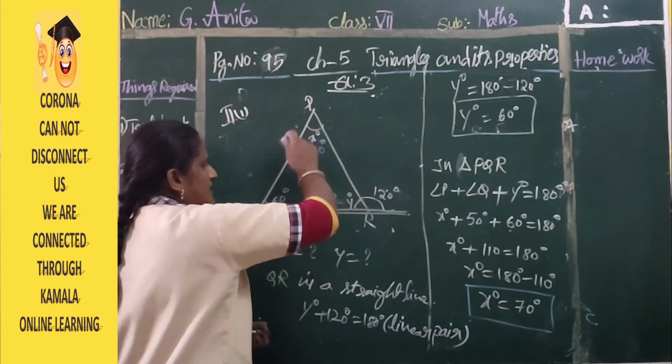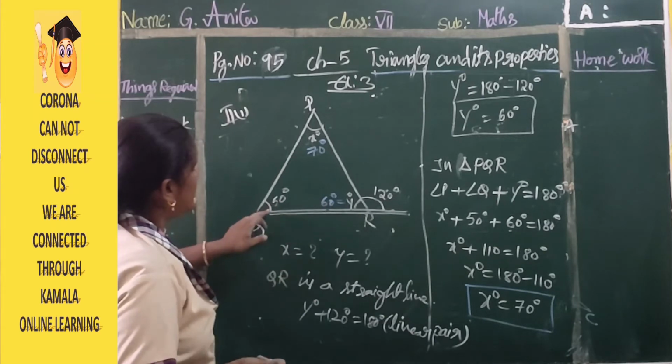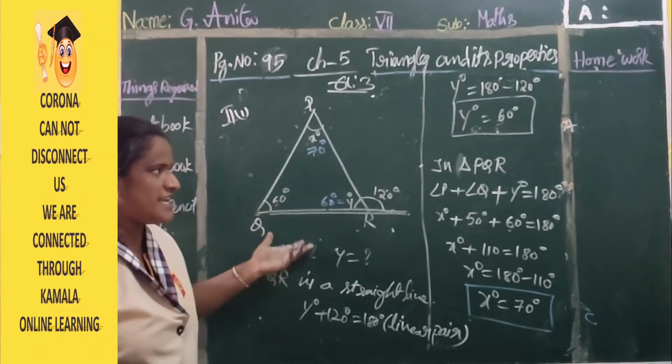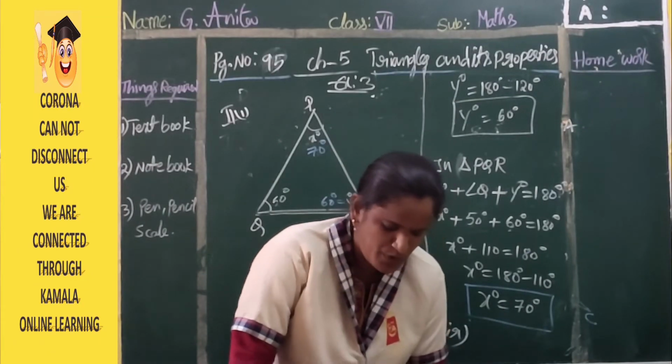Now check whether the sum of all these angles is equal to 180. 70 plus 60 is 130, 130 plus 50 is 180. Yes, it is correct. Clear children everyone? Next we are going to start the next problem.